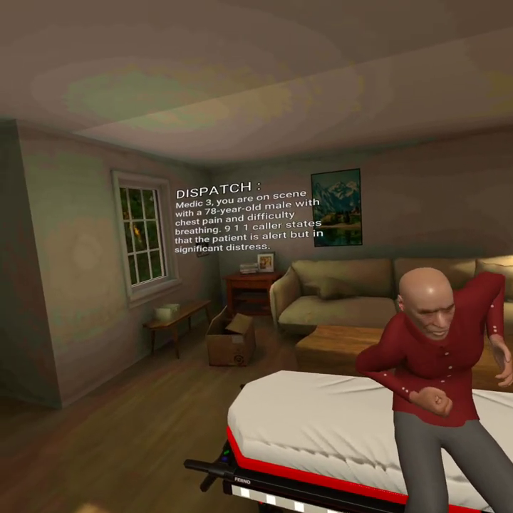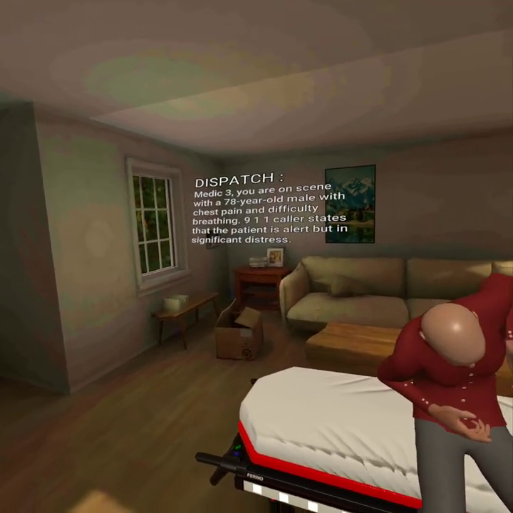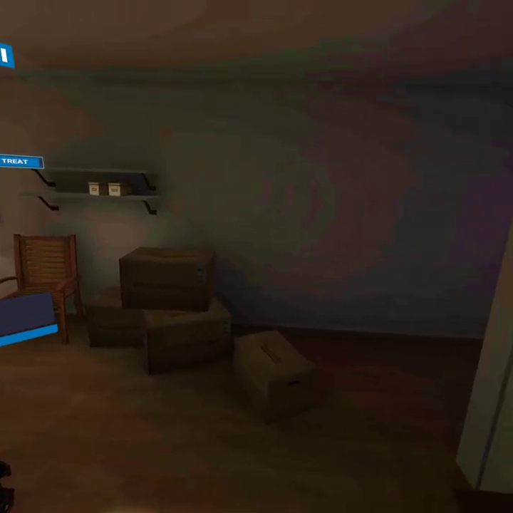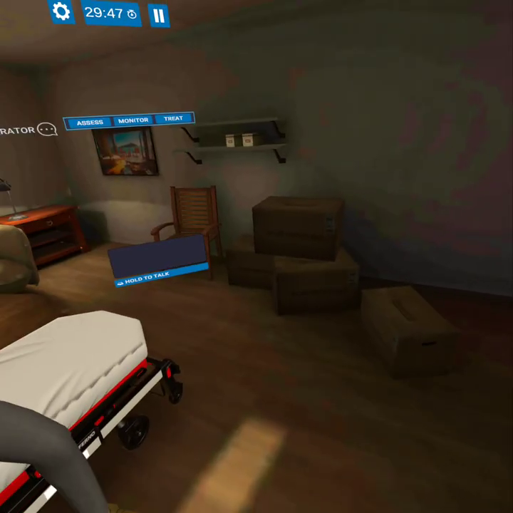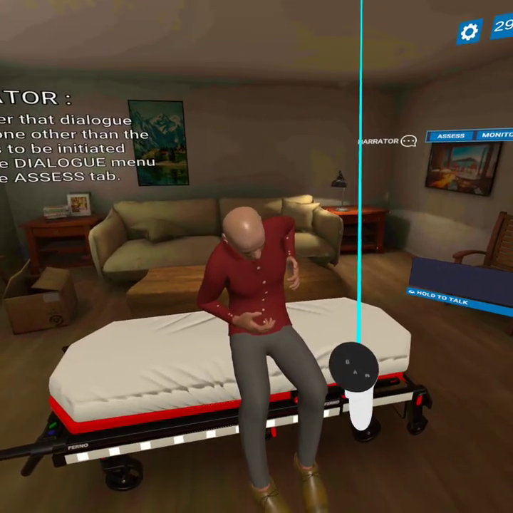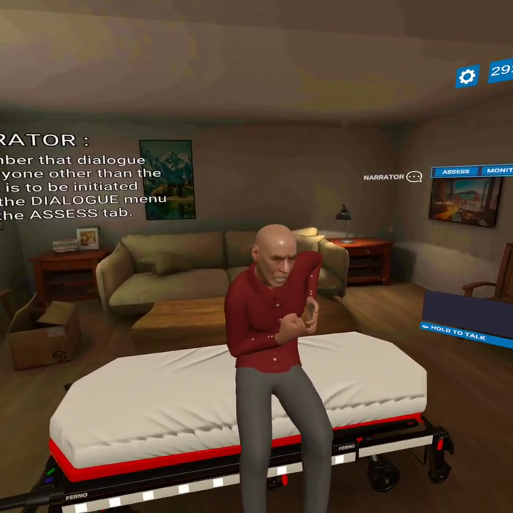Medic 3, you are on scene with a 78-year-old male with chest pain and difficulty breathing. 911 caller states that the patient is alert, but in significant distress. Remember that dialogue with anyone other than the patient is to be initiated within the dialogue menu under the Assess tab.